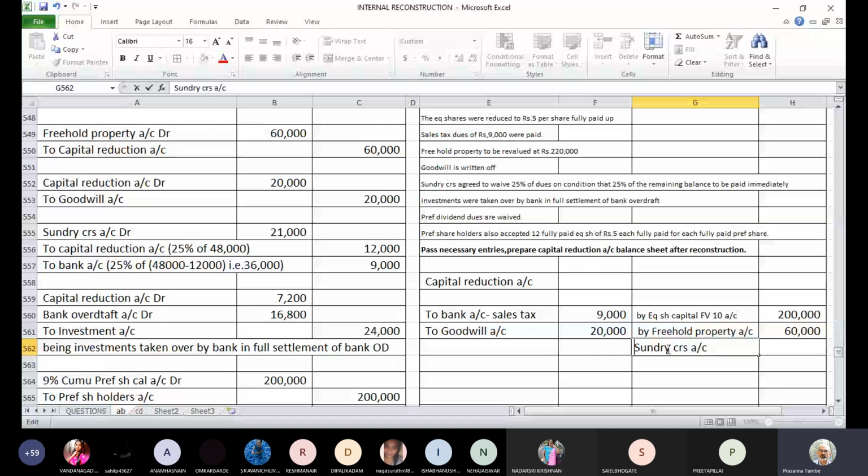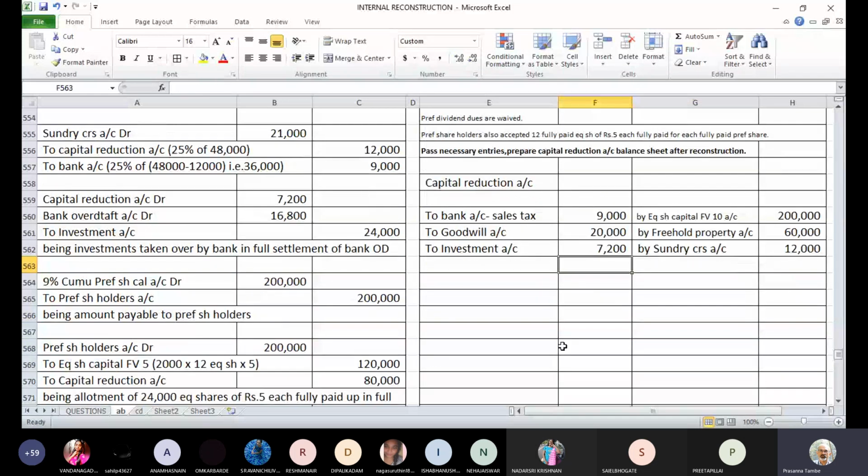Then we have a settlement of preference shareholders, wherein we credited 80,000 rupees on their settlement. So by preference shareholders account, 80,000 rupees.